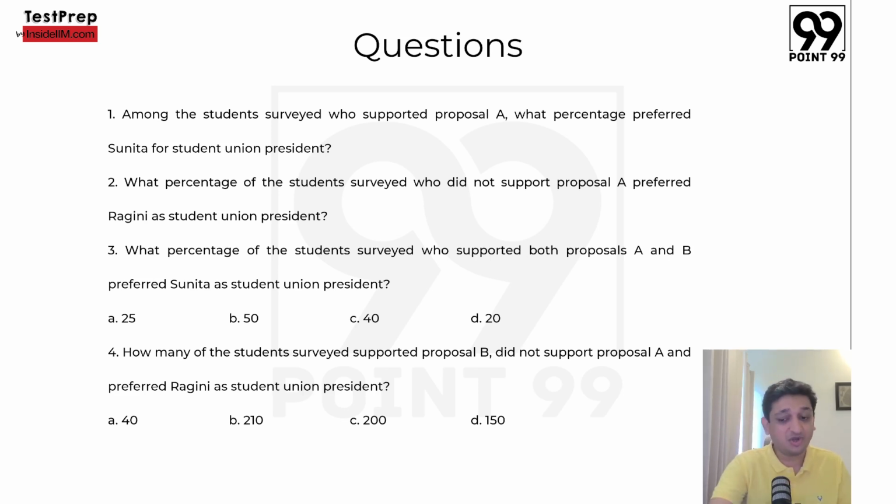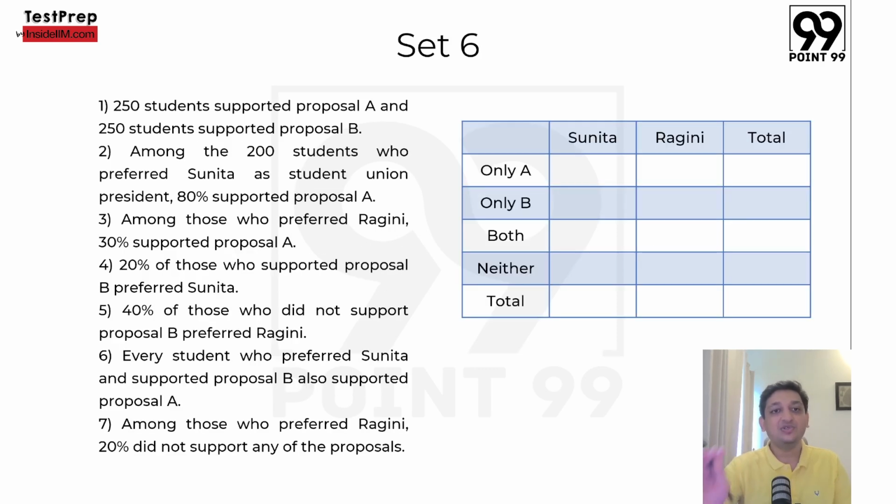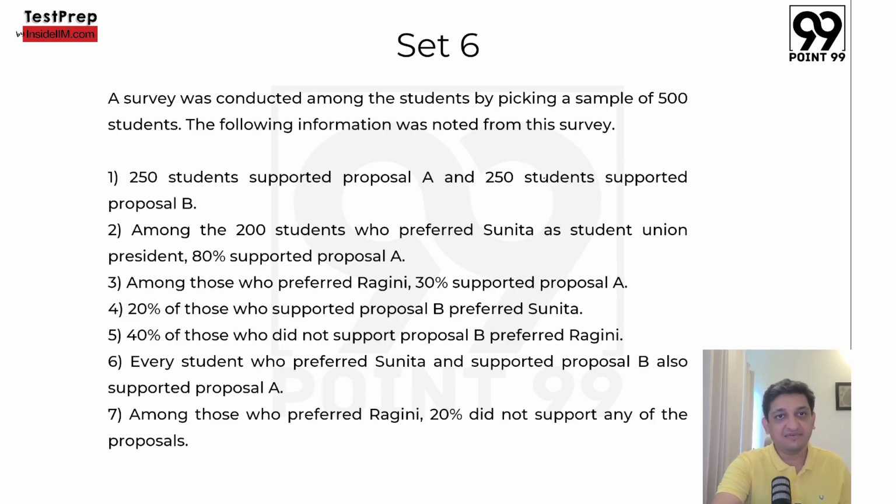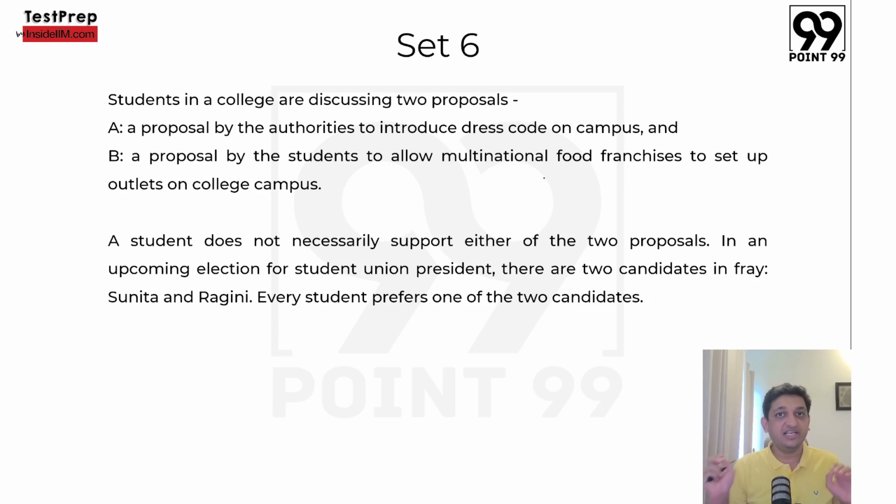So now let's start solving this particular set. Let's look at the information that we have in a palatable manner. This is the information that we have. We also know that there were 500 students who had voted for or who were surveyed for this particular process. So let's start with this and try to see if we are getting any direct bit of information. The table that we have here will basically talk about the premise of the set. Let's have a look at it once more and then we'll have a look at the solution.